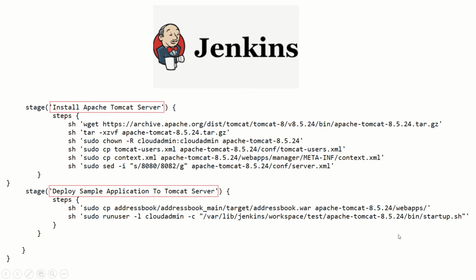Then we'll restart the Apache Tomcat server. We cannot restart it with any user, we need to do it with a user that is available on the machine. So I have created one user, cloud admin, and I'll start it using that. Because in Jenkins, whenever we execute any command from the CICD pipeline, it gets executed using the Jenkins user, but we want to start it using this cloud admin user. So we need to use the runuser -l switch, and then with -c we give the startup script location.